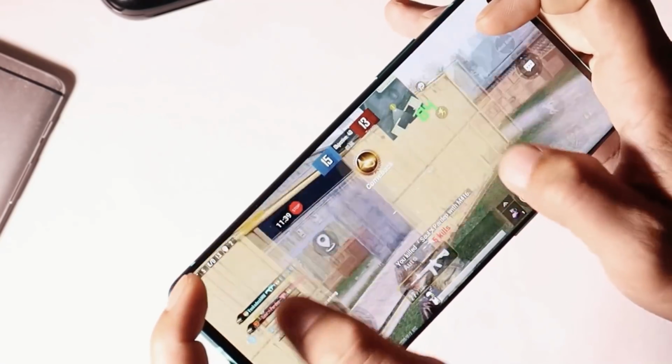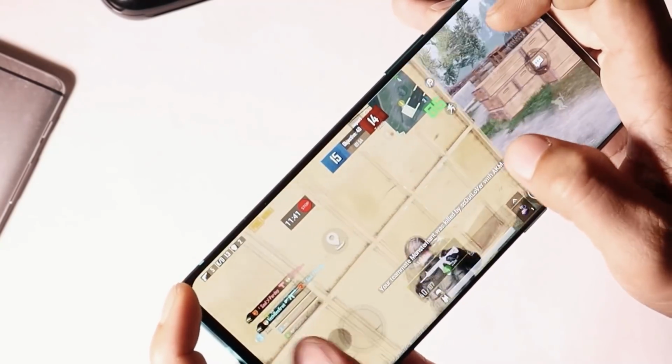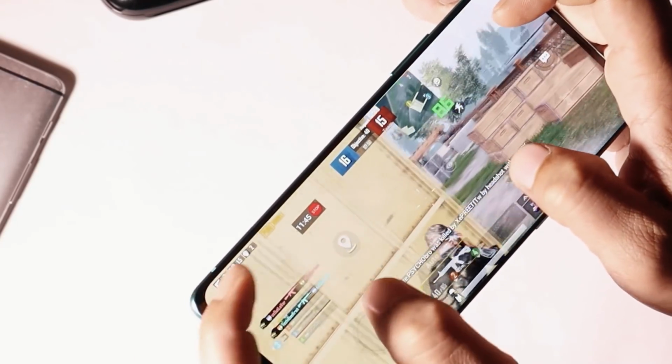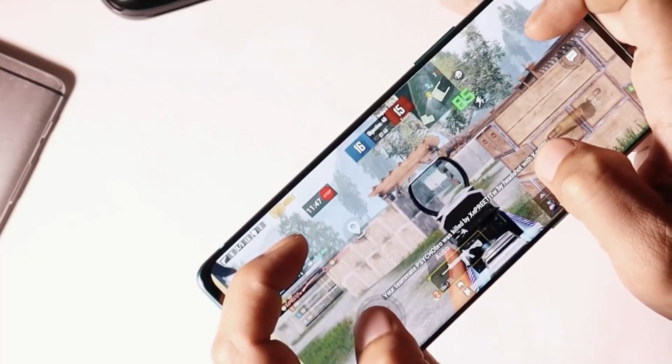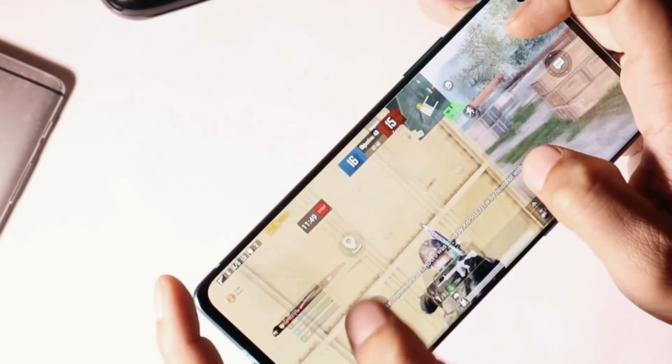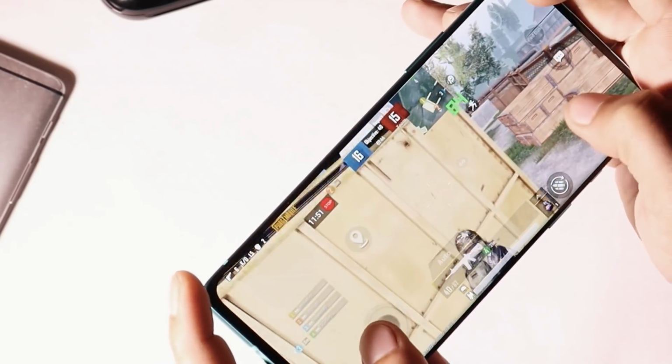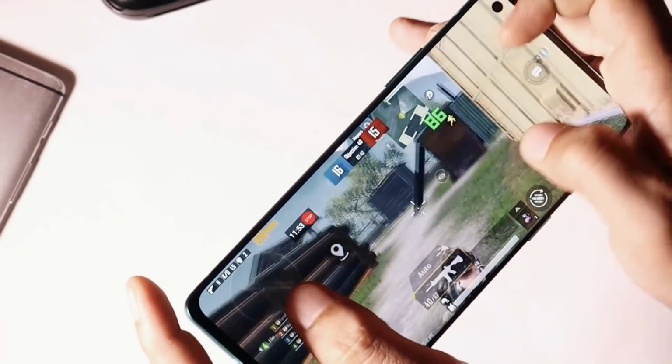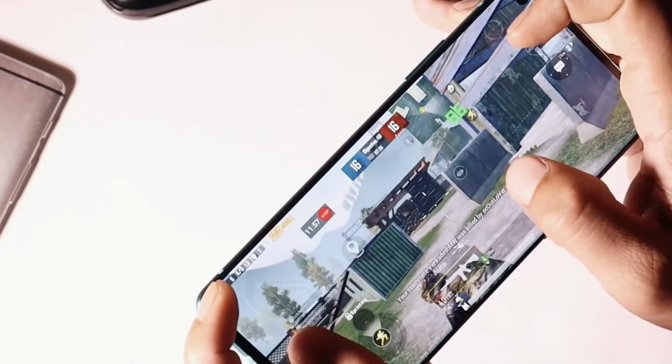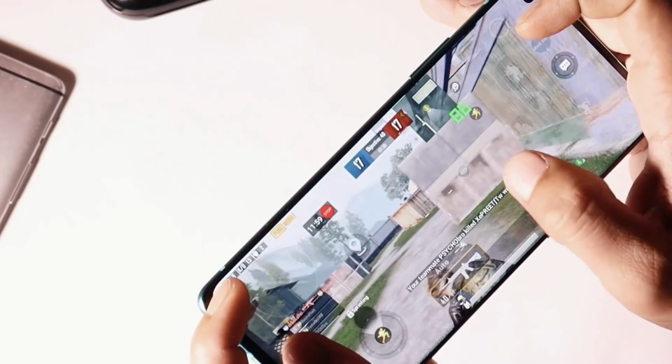Gaming is pretty smooth, we don't see any kind of lags while playing PUBG Mobile, and the device is able to continuously deliver 90 FPS. But the only problem here is the device heats up faster than usual. If I do gaming around 10 to 15 minutes, the device temperature reaches up to 45 degrees Celsius. If you play games like PUBG with higher graphics settings, you will have to deal with the heating issues right now. We still have to wait for more polished Android 11 and not sure when will that happen.